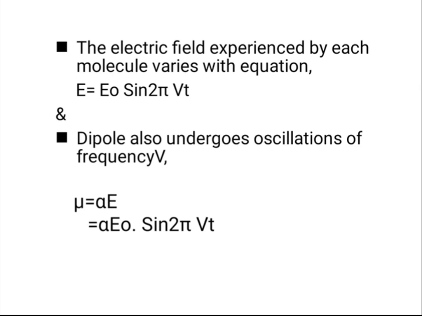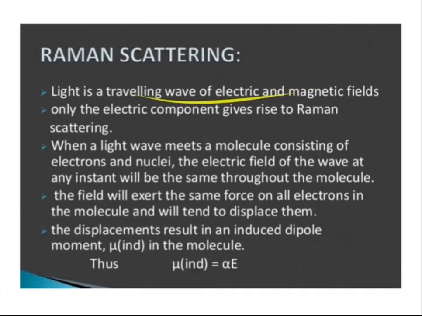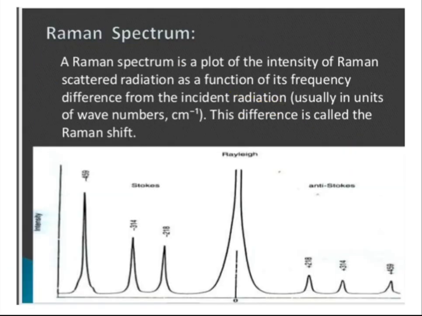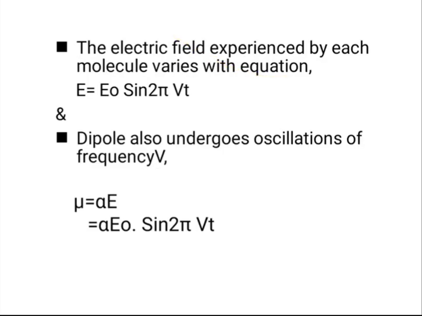The electric field experienced by each molecule varies with time according to an equation. As we have seen here, the induced dipole is mu equal to alpha E. When we consider the molecule present in the electric field, it experiences some kind of distortion, that is, an induced dipole is there.